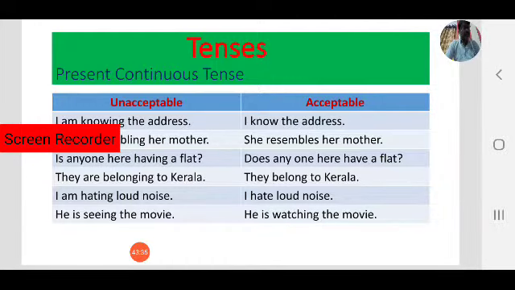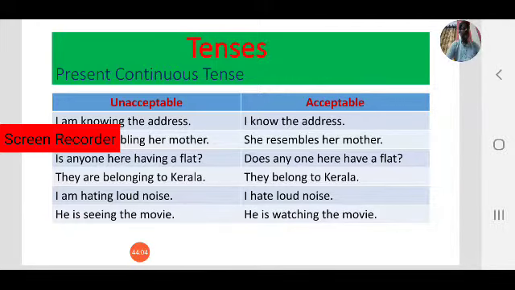Or "is watching the movie." That is also right. Watch is not in the list. Only see is in the list of category of verbs that are generally not used in ing forms. So "he is seeing the movie" is wrong. To make it easy, "he sees the movie" is right. Or he is watching the movie. That is also right. So these are the common mistakes.